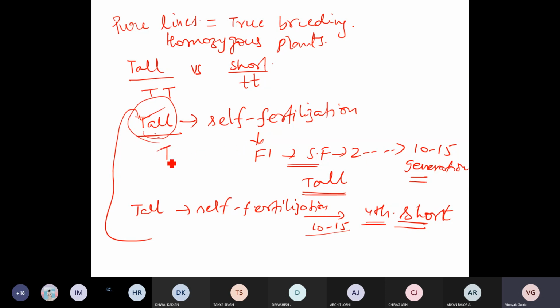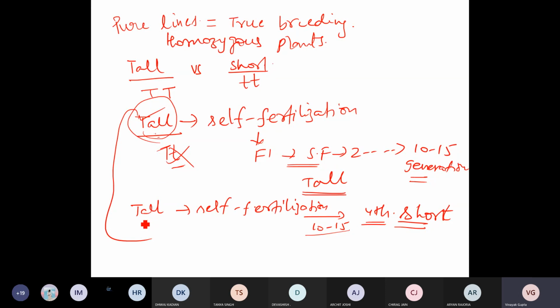If this tall plant was TT, then you could have got the short plant in the third generation itself, right? But that was not the case in the first approach. So he selected a particular plant, let's say tall, and if up to several generations you are getting the same phenotype, fine.